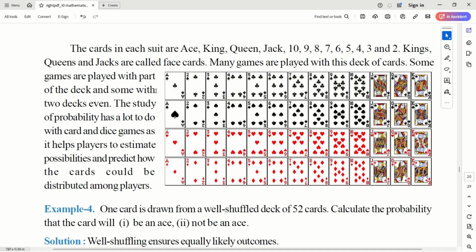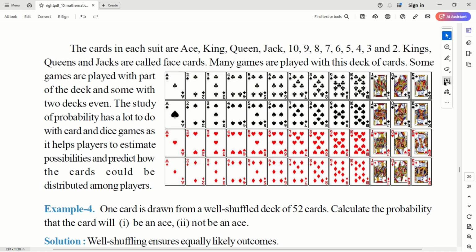There are two black color suits, two red color suits. Correct. This is clubs, spades, hearts, and diamond. Each suit has 13 cards, if you consider A as one: A, 2, 3, 4, 5, 6, 7, 8, 9, 10, and J, Q, K. Jacks, queens, and kings. So you have a total of 13 cards in one suit. So 13 into 4, which is 52 total cards in one deck. Total cards in a deck are 52.